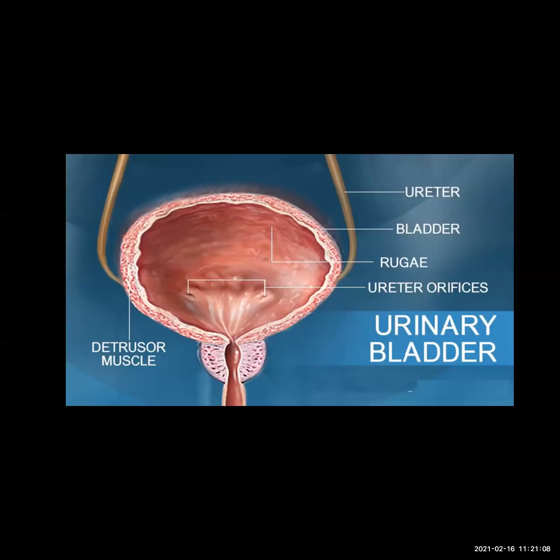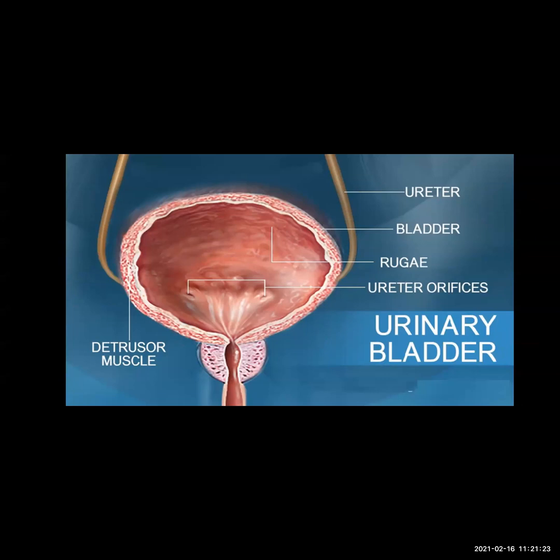The urinary bladder is a muscular organ and is under the control of nerves. Hence, we are able to keep control on urination. Okay, if you see this urinary bladder, it is like a bag.